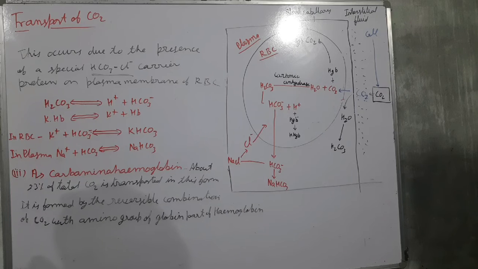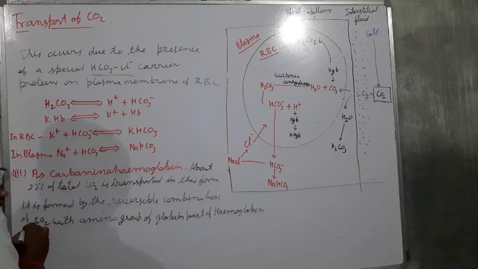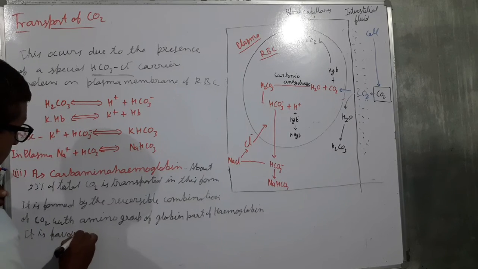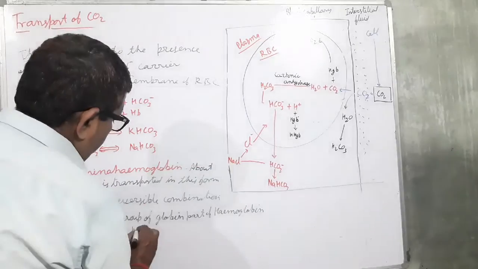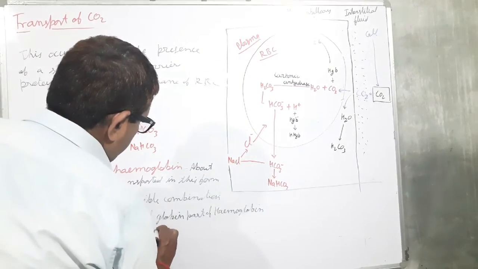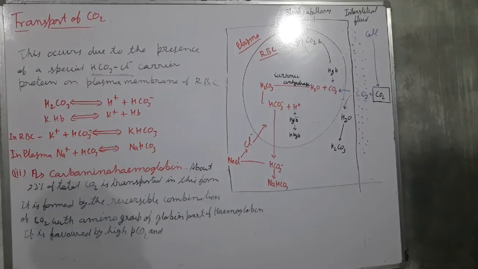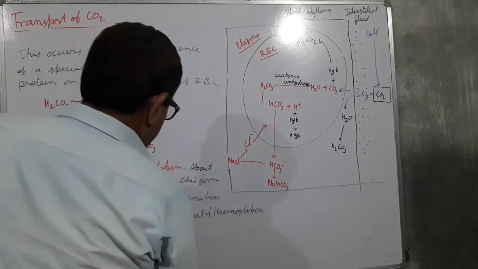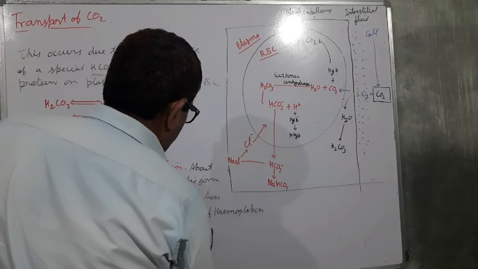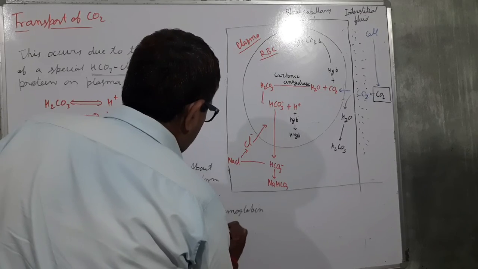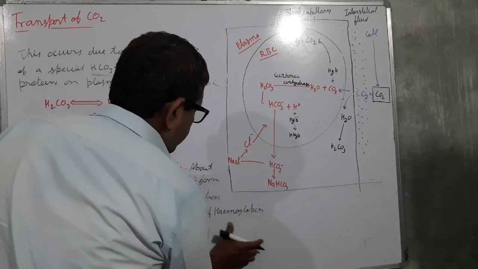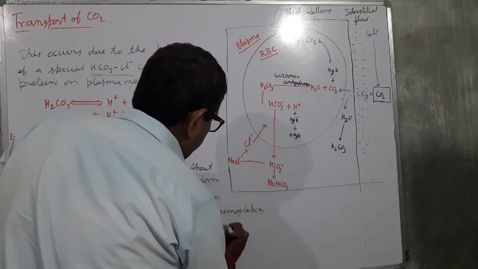It is favored by high partial pressure of carbon dioxide and low partial pressure of oxygen in tissue. Its formation takes place in tissue.